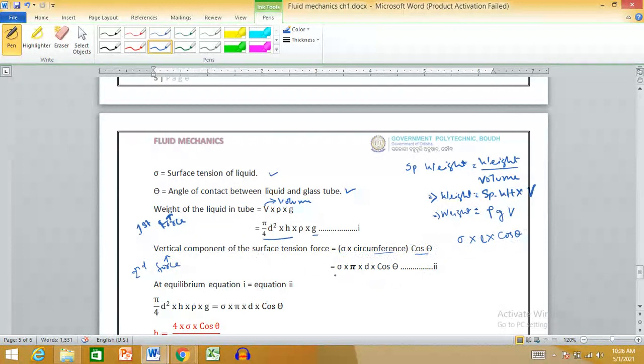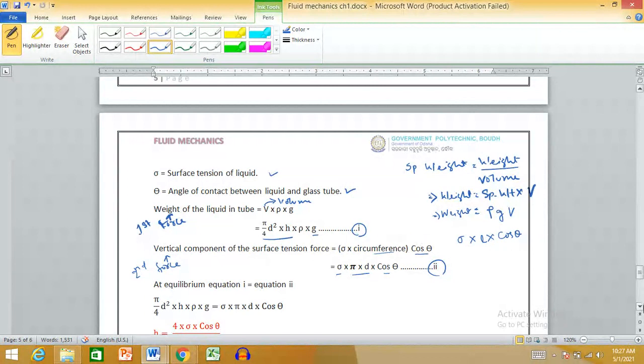So sigma into circumference, pi d, into cos theta, that is our equation 2. And the first force is equation 1. So we got two forces: first, the weight of the liquid inside the tube, pi by 4 d square h rho g, and second, the vertical component of the surface tension force, sigma pi d cos theta.